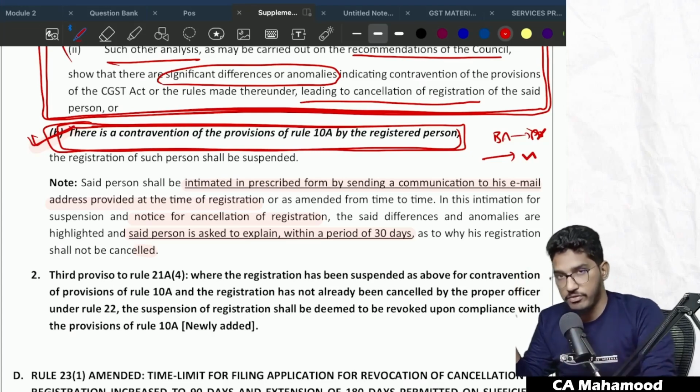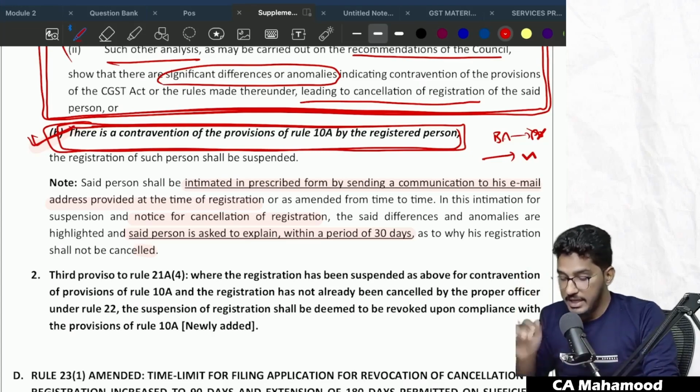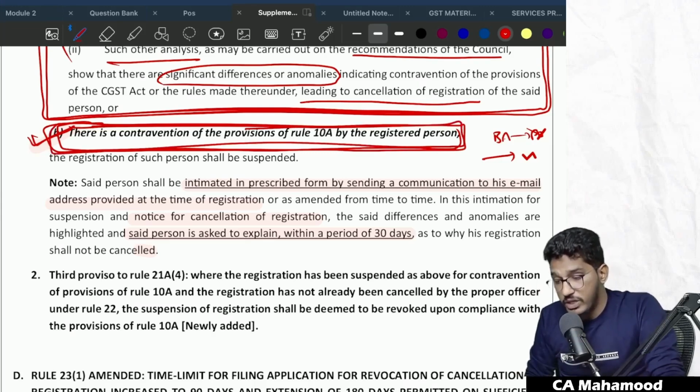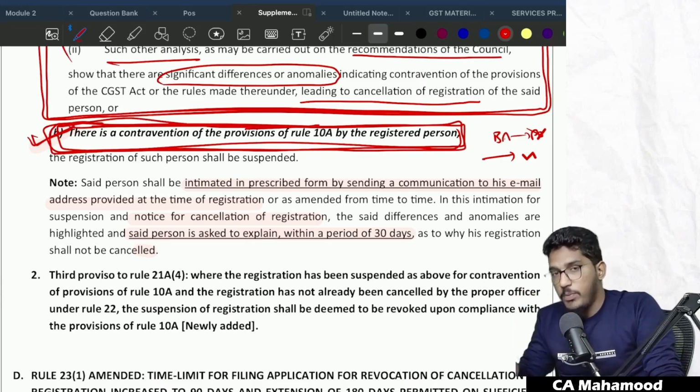Your registration will come into force. Able to understand? If your registration has been suspended because you did not furnish your bank account details and it is not yet cancelled by the proper officer, and you voluntarily upload the bank account details within that time, your suspension will be lifted. That means your registration once again will become active.